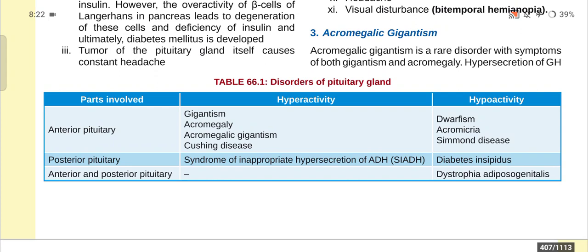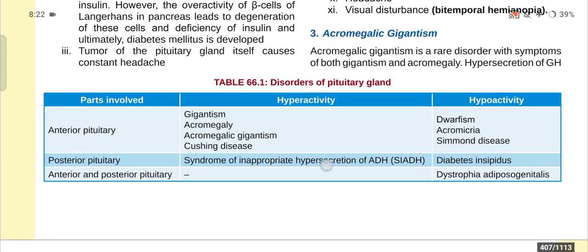In case of the posterior pituitary, hyperactivity causes SIADH, syndrome of inappropriate hypersecretion of ADH, and hypoactivity causes diabetes insipidus. In both anterior and posterior pituitary hypoactivity there is dystrophia adiposogenitalis.